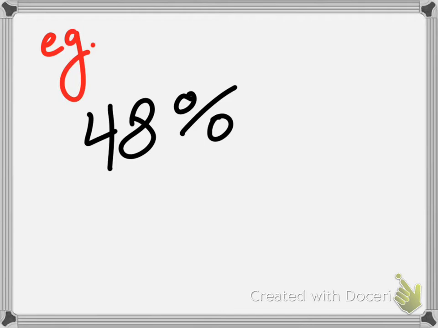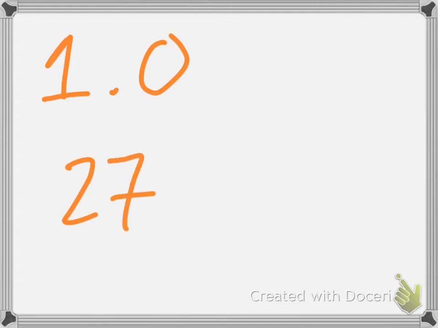After the 8? Perfect. If you never see a decimal, it's at the end. For example, the number 1 doesn't have a decimal, it just goes there, right? The number 27, it doesn't have a decimal, it just goes there. As fractions, 27 is 27 over 1, right? There are all these interchangeable things that we don't necessarily need to look at.